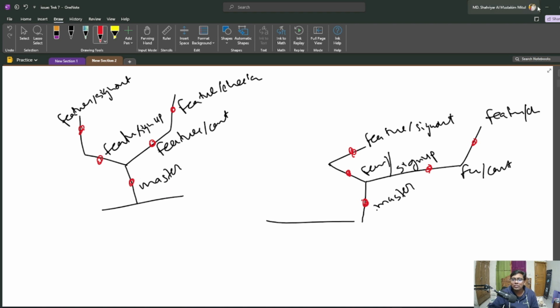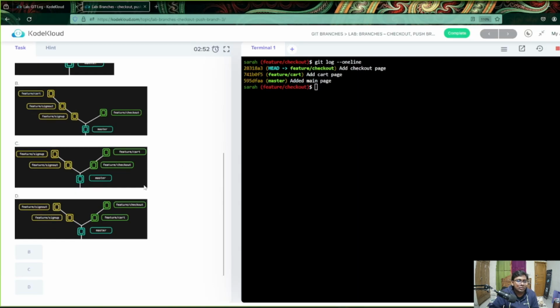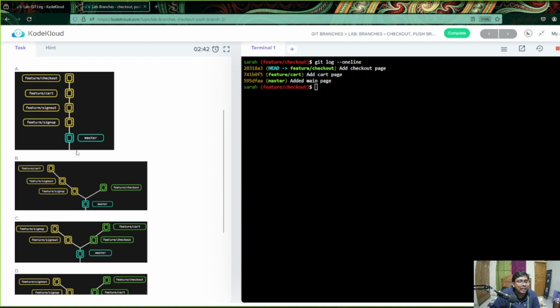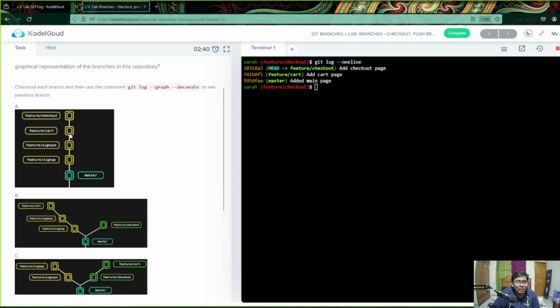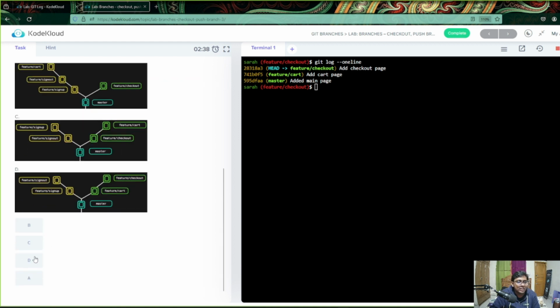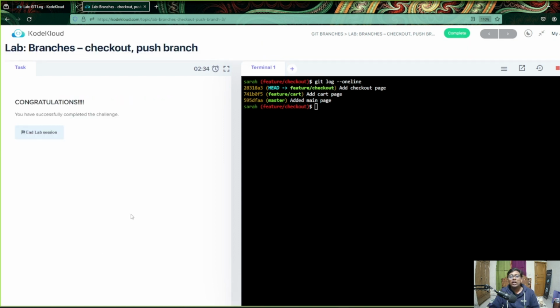So let's check if there is anything related to that. From here you can see sign up, sign out, cart, and checkout. Okay, surely not. Checkout cart, no. Sign ups, no. It is also not working. Okay, so it should be D, and we were successful. So that was it. We understood the branching concept in a really awesome way. So thank you so much again.